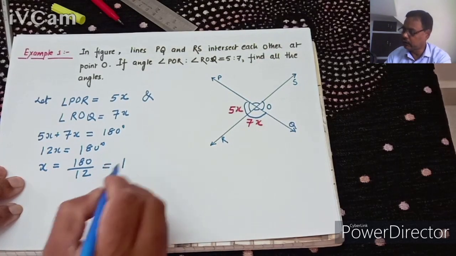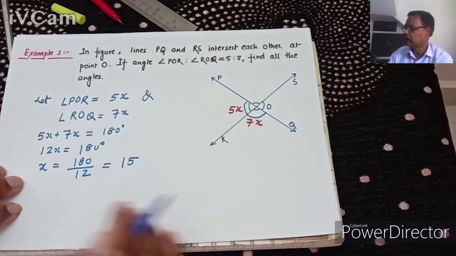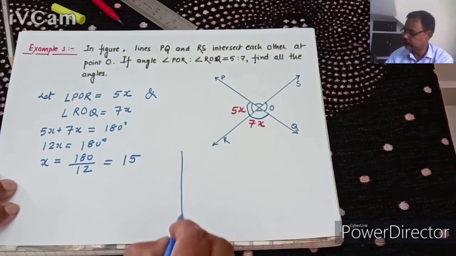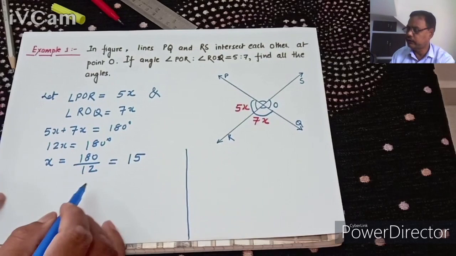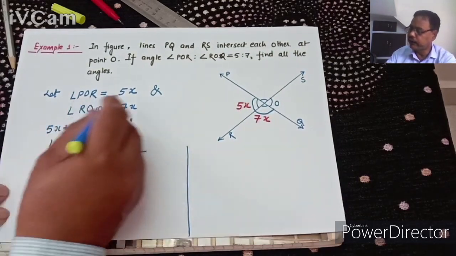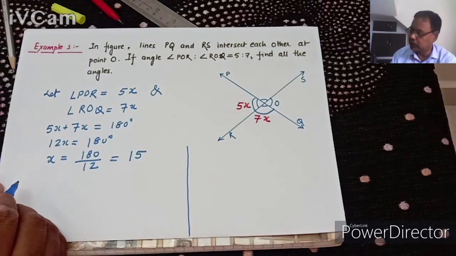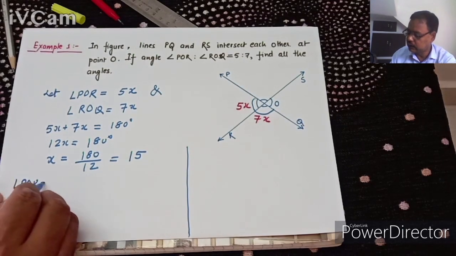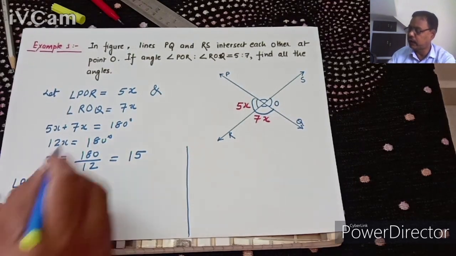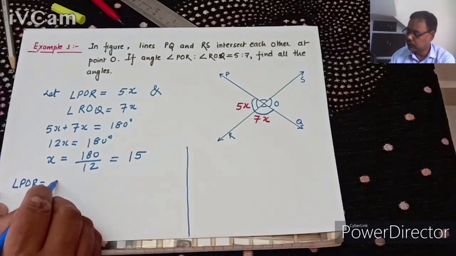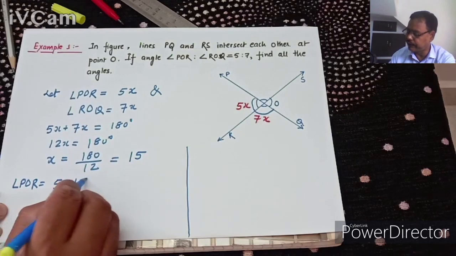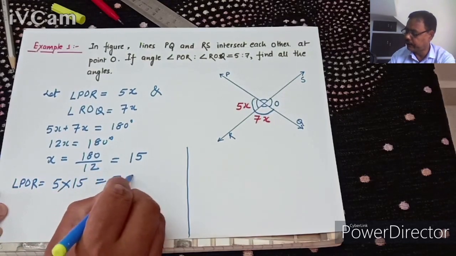12 ones are 12, 12 fives are 60. We have found here x is equal to 15. Now we shall find out the angle POR and angle ROQ numerically. Angle POR is 5x, so we put the value of x here. 5 into 15 becomes 75 degree.